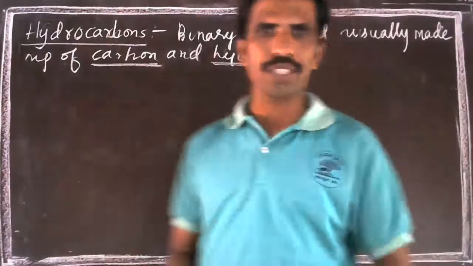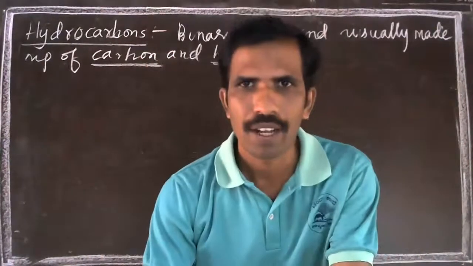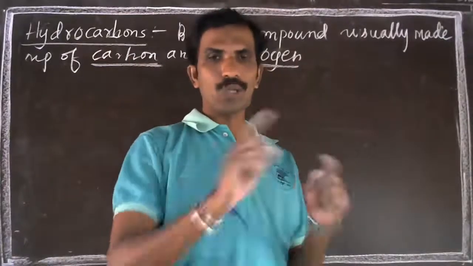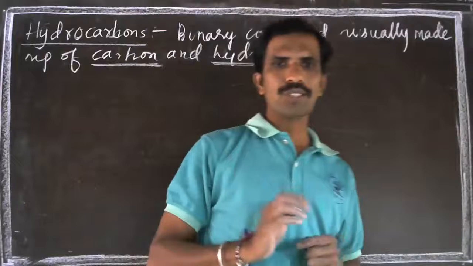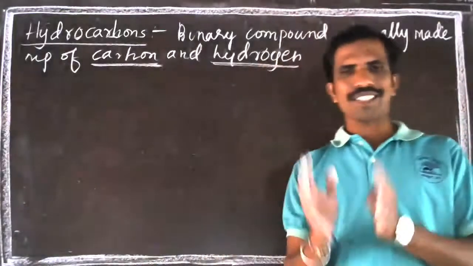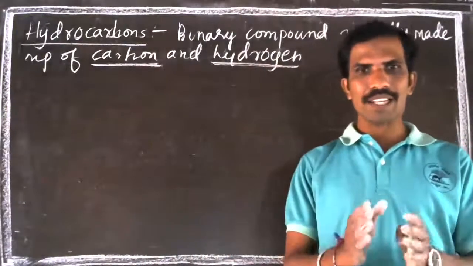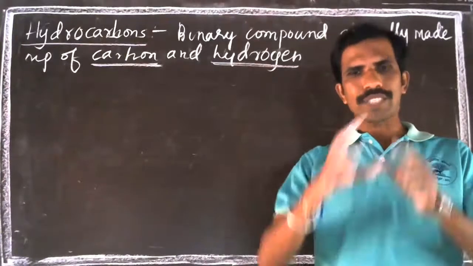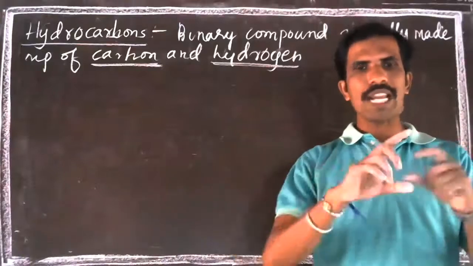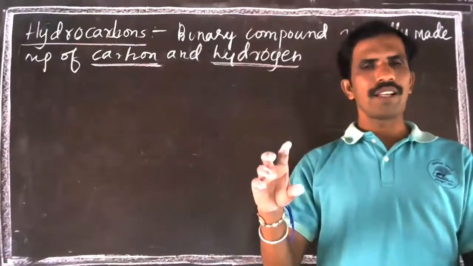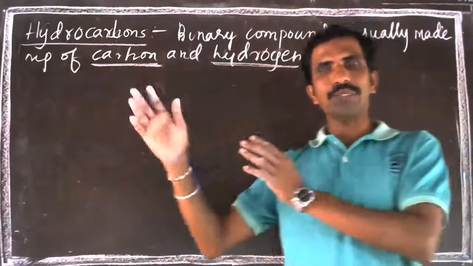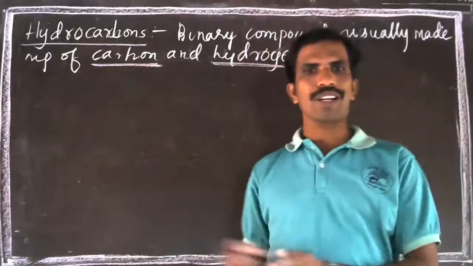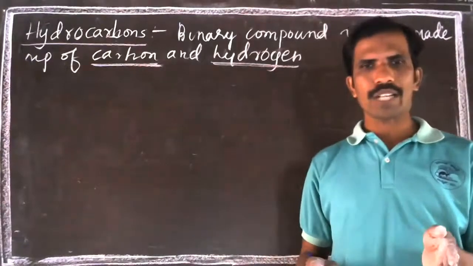See, hydrocarbons are divided. I told you about catenation: straight chain, branched chain, and closed chain. Usually, hydrocarbons are divided into alicyclic and cyclic. Alicyclic and cyclic means the hydrocarbons which are in straight chain form, and the hydrocarbons which have a structure of closed chain. The closed chain hydrocarbons are called cyclic hydrocarbons.